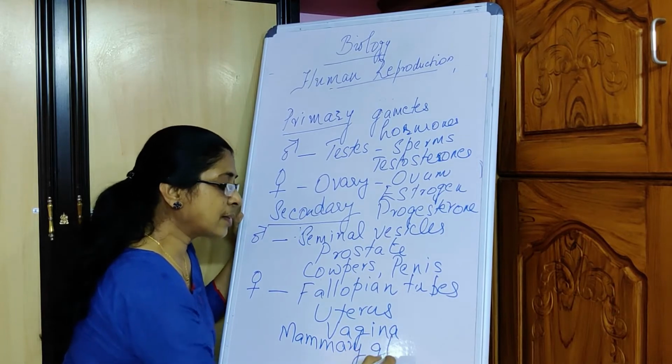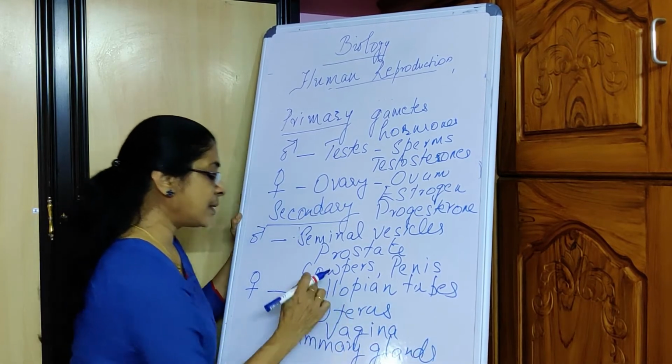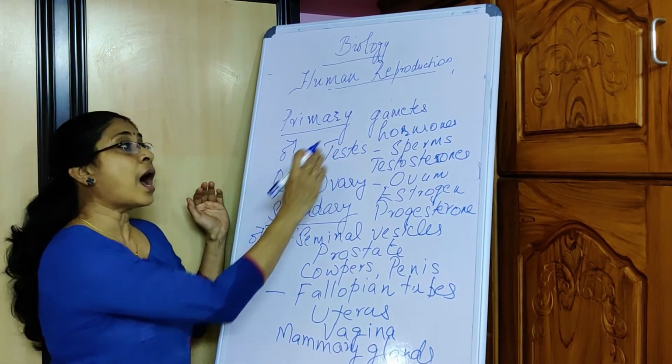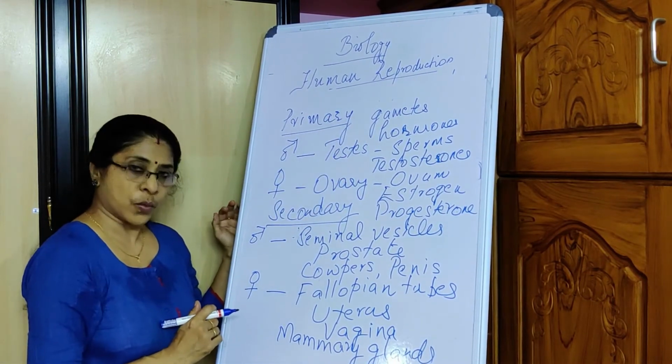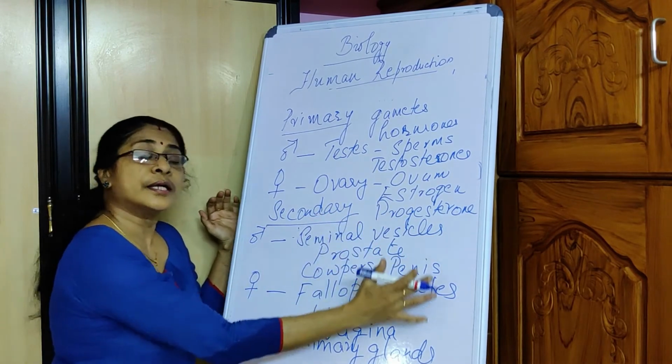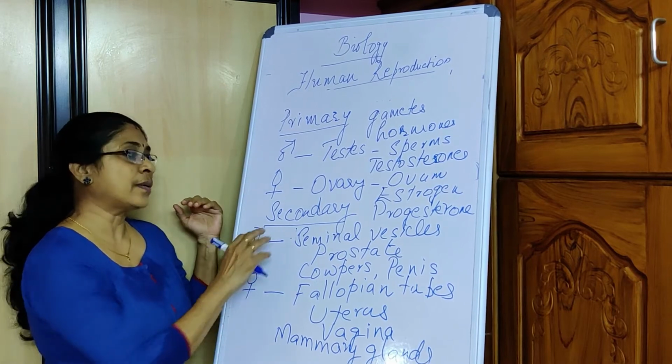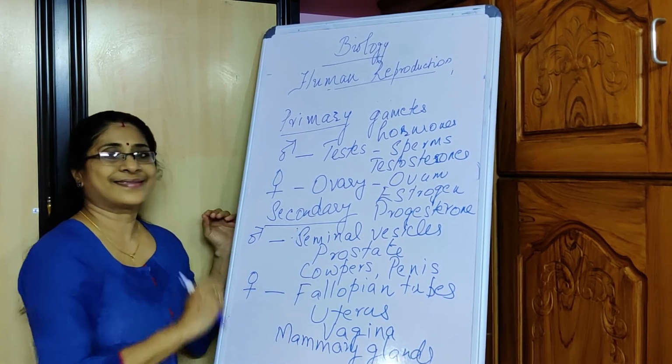So you will notice that none of these organs which have been listed are involved either in the production of gametes or hormones, but they are important for the process of reproduction. So that is why we call them secondary sex organs.